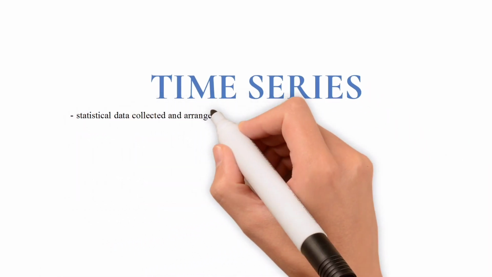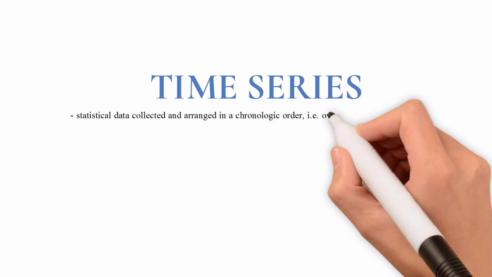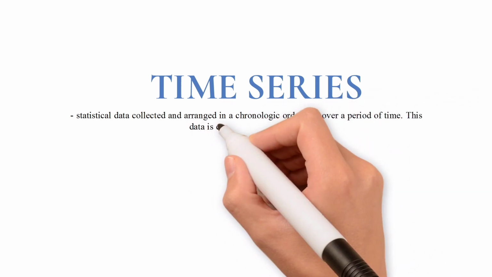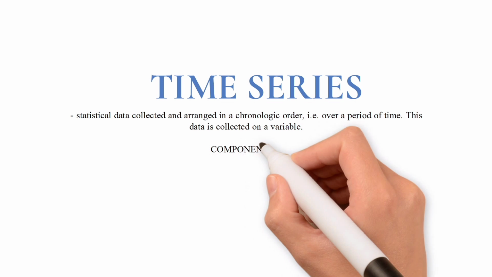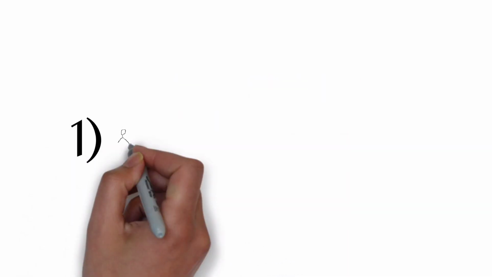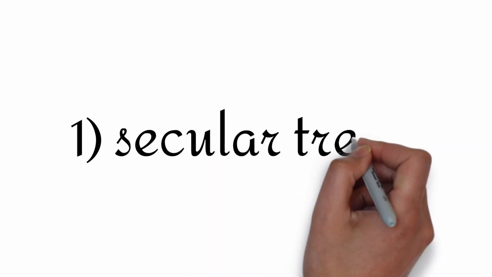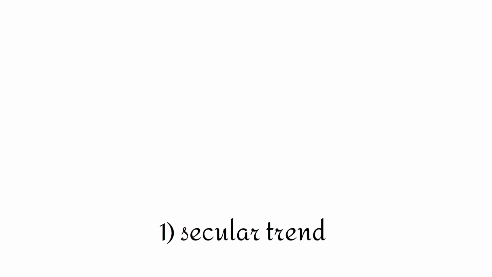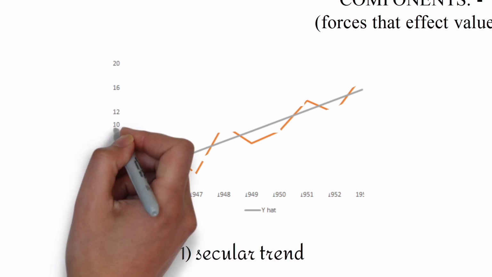So time series is statistical data collected in a chronological order in the form of a variable. Now time series have certain components that are the forces that affect its values. The first one being a secular trend. This is a long-term tendency of a graph to move in an upward or a downward direction.